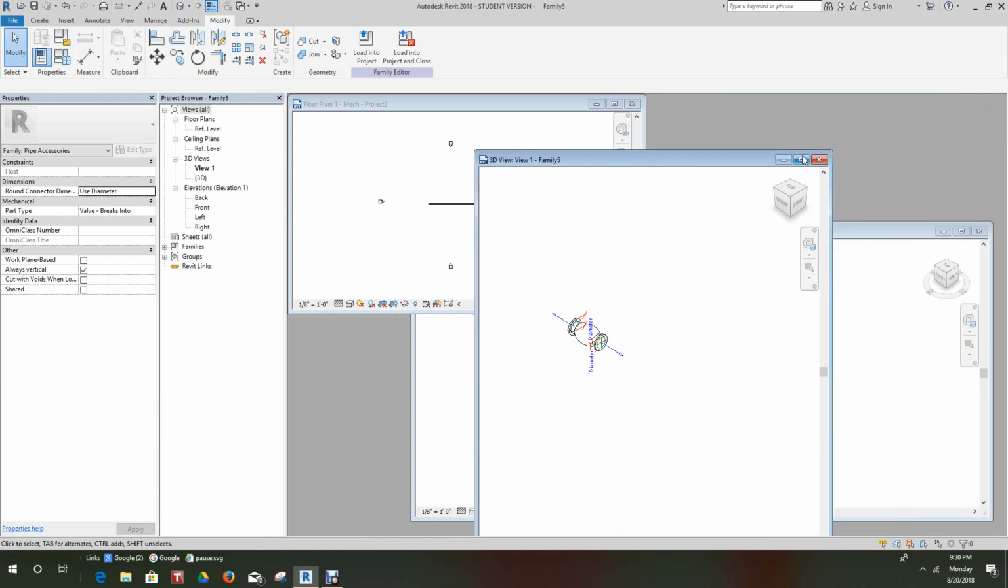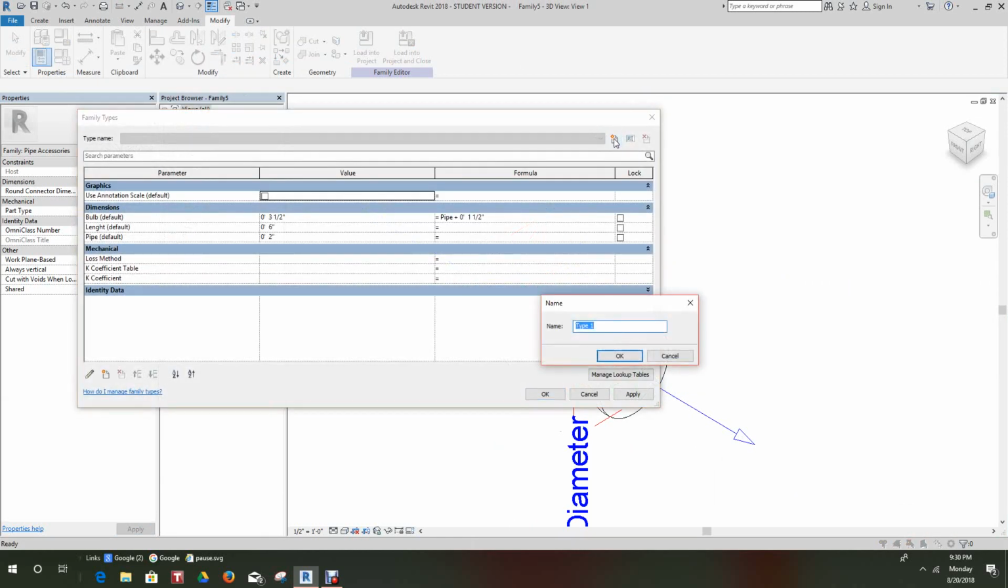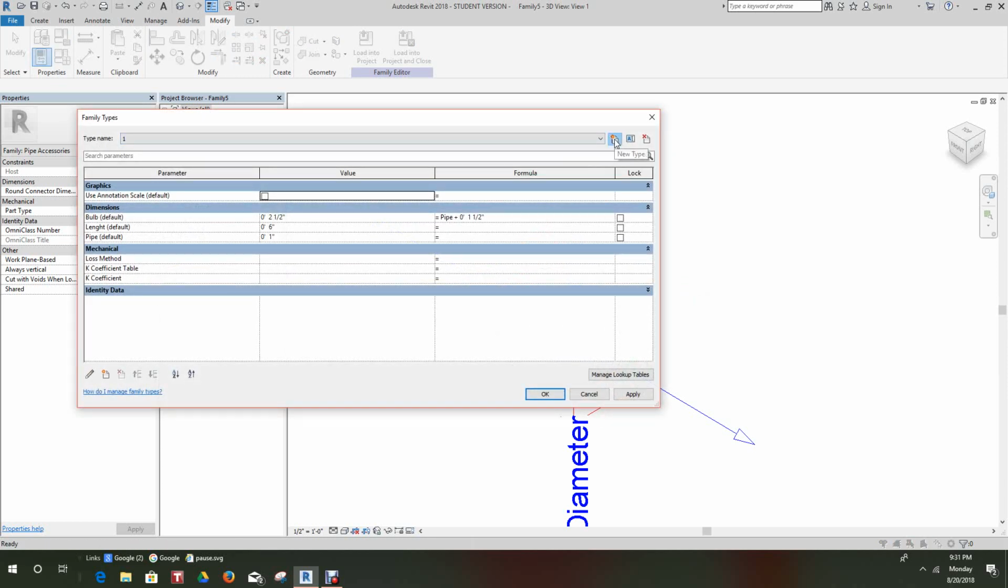Now let's go back into our family, to our connector, and let's make a few types here. So let's go into our family types. Let's create new. This will be type 2. And let's make a new type. Let's make this type 1. And we'll change the value here to 1 for type 1. And that's one more type. Let's do a 3. Change the value to 3.